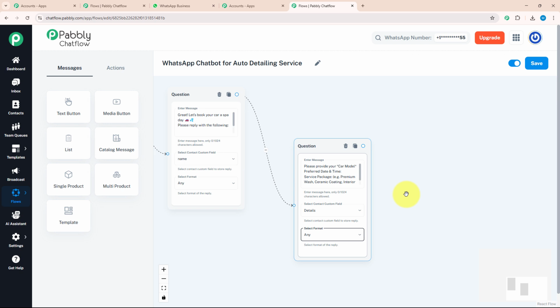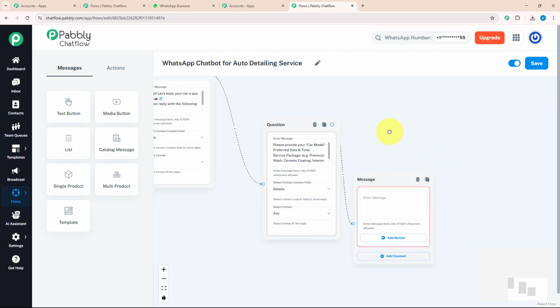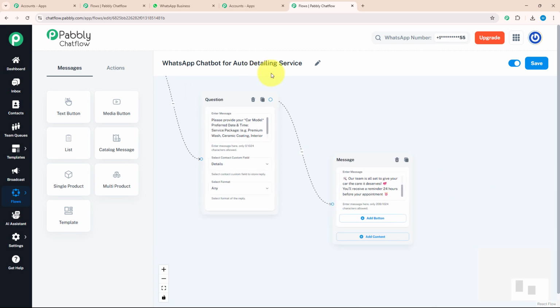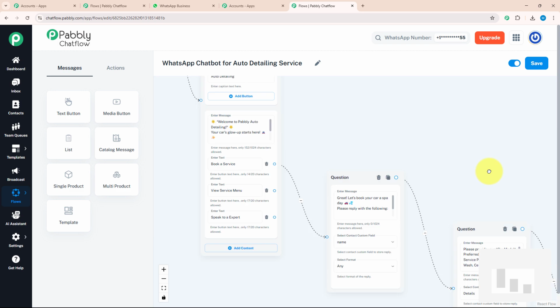As soon as my customer enters all the details, I will send them a message. For that, I will drag and drop and select the text button over here. Here I'm going to write a message which tells that their booking has been done with Pabbly and they will receive a reminder 24 hours before their appointment. So yes, I have completed filling all the details of my first action button.